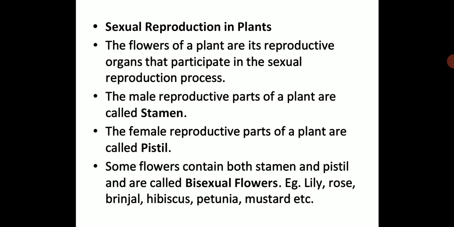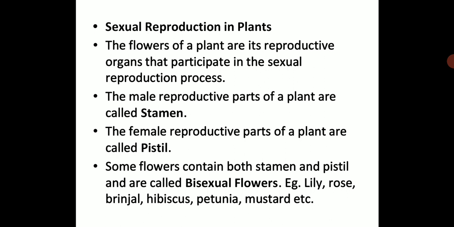So now we will see sexual reproduction in plants. How plants can reproduce sexually. Here the name itself suggests female and male gametes, both reproductive organs are very much required for sexual reproduction in plants. The flowers of a plant are its reproductive organs that participate in the sexual reproduction process. Please underline this.